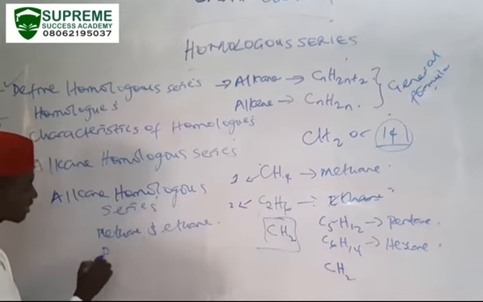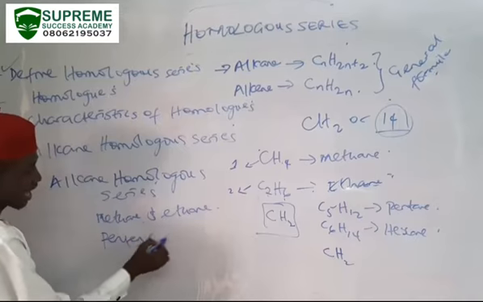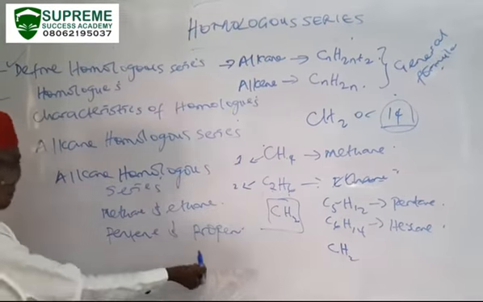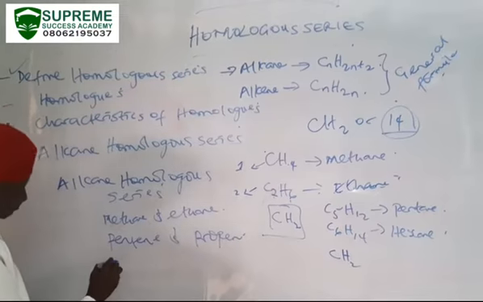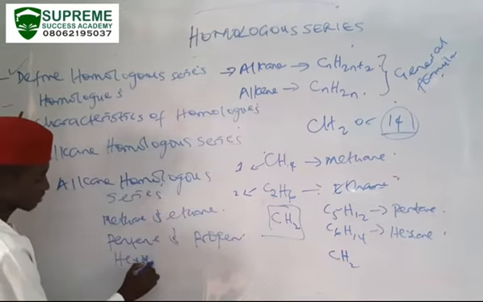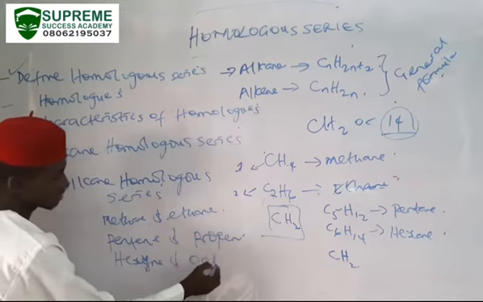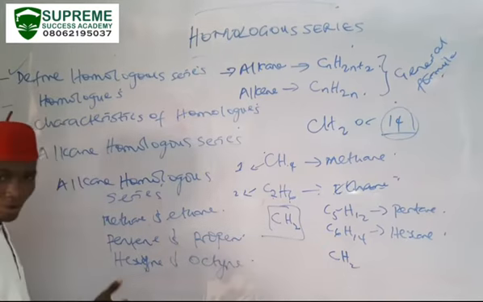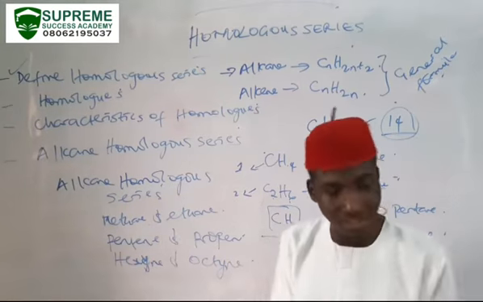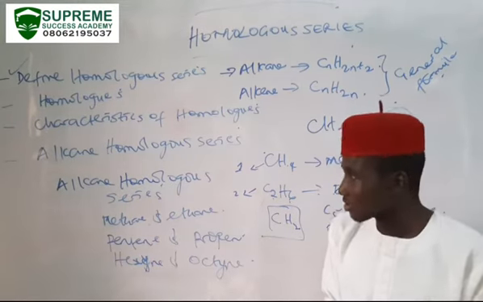You have pentane and propene. These are also homologues. You have hexene, hexyne, and octane. These are also homologues. So homologues are members belonging to the same homologous series.